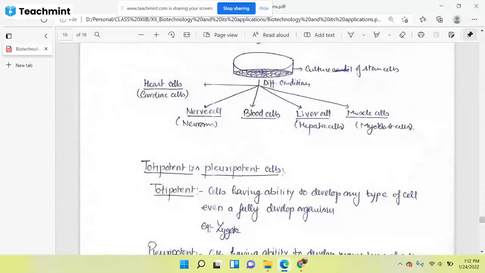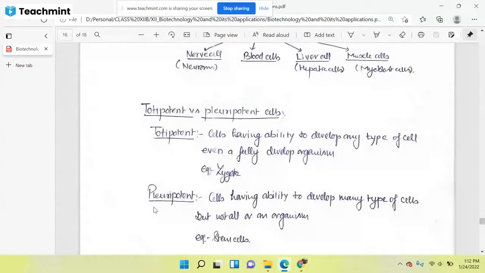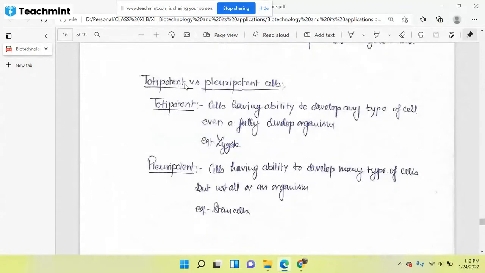Now, totipotent versus pluripotent. You will have to remember the terms because most of the questions will be asked based on this. By the name we can understand: toti means total, potent means potency. So totipotent cells have the ability to develop any kind of cell, even a fully developed organism, like the zygote. You know that the zygote is the single cell which differentiates into the whole body. So from the zygote up to certain stages of the early embryonic period, the cells will be totipotent. But after that, they will become pluripotent.